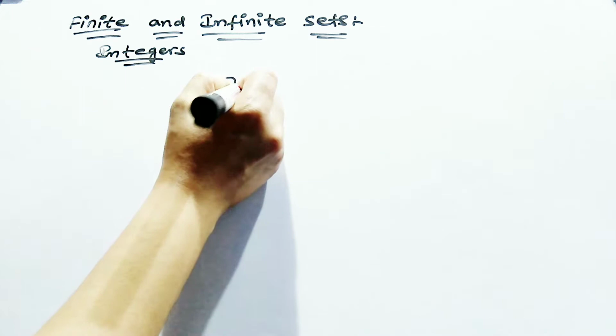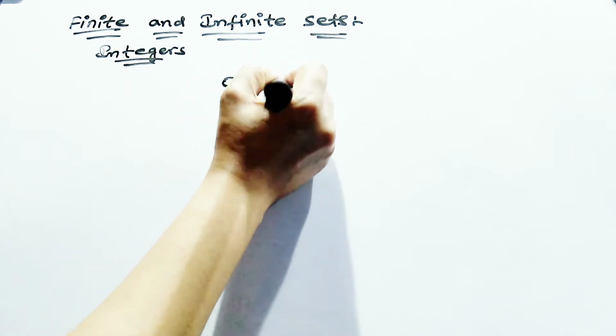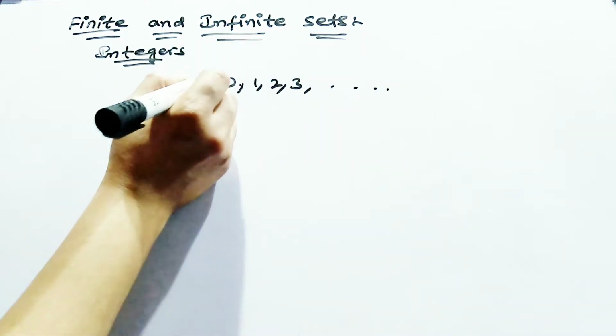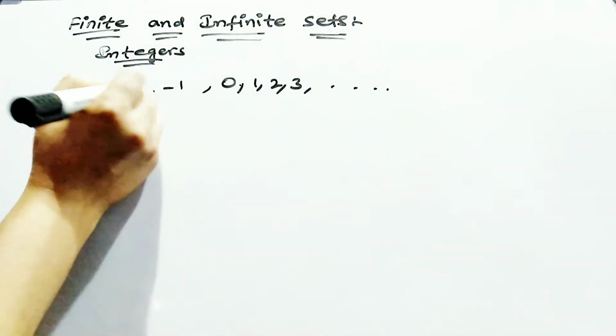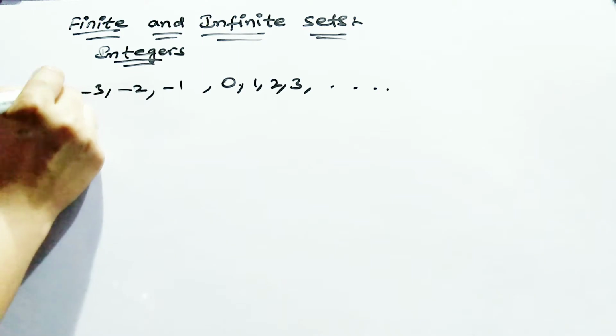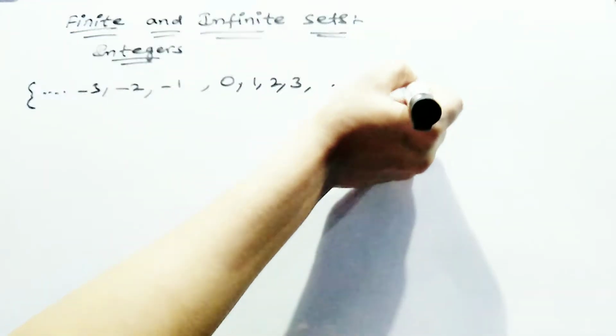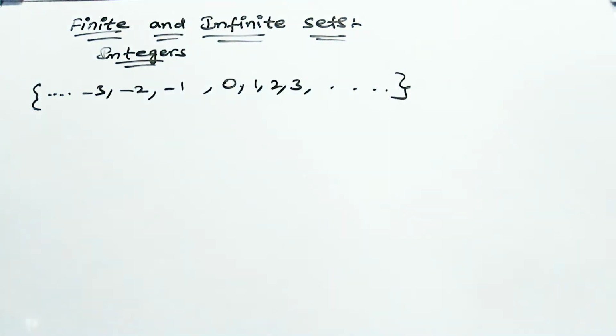Here, 1, 2, 3. On the right hand side, you write positive values. On the left hand side, you write negative values, and you will get dots. What does this dot indicate?